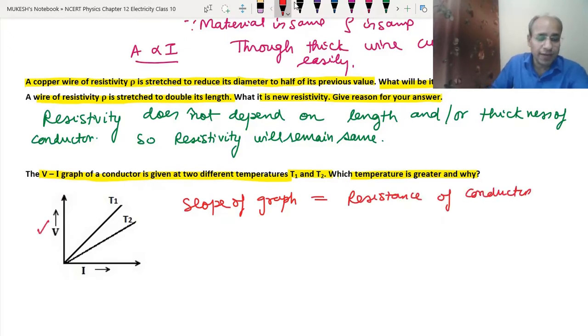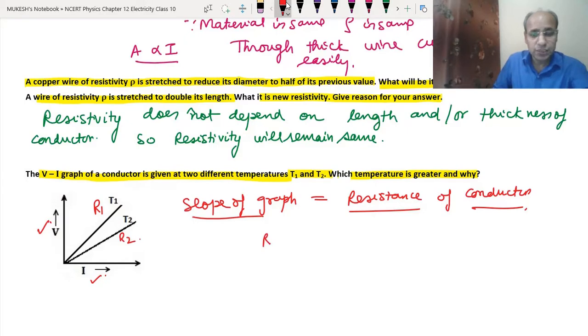Since V is given on the y axis and I on the x axis, this rule will be used. If we take resistance R1 and resistance R2, then R1 is more than R2 because the slope of T1 is more than the slope of T2.